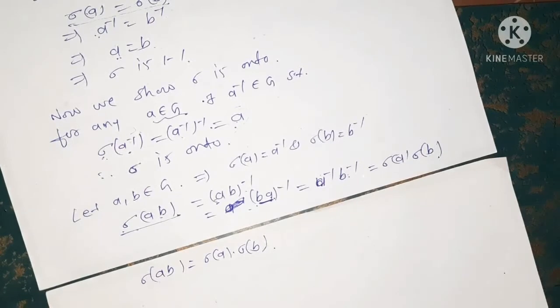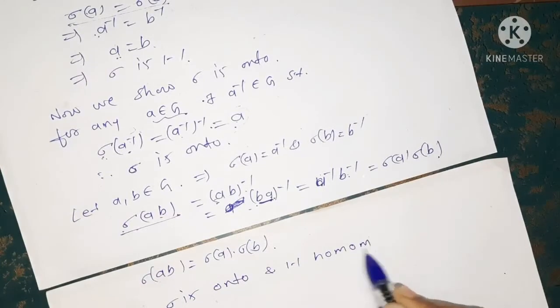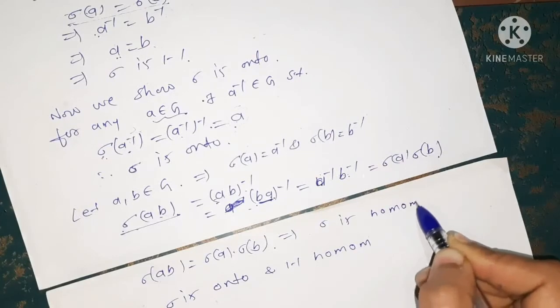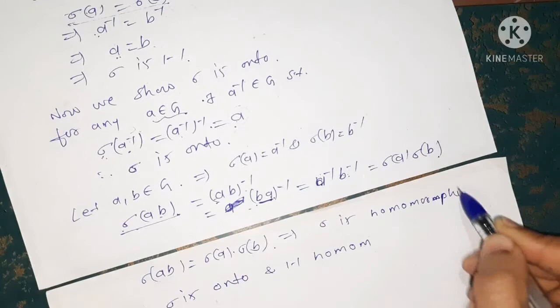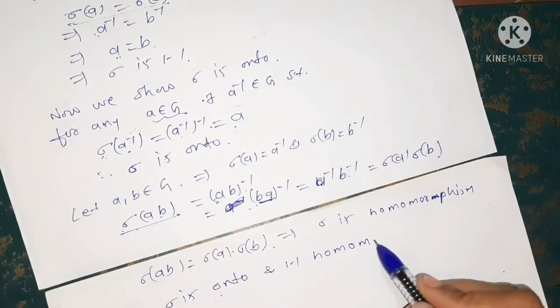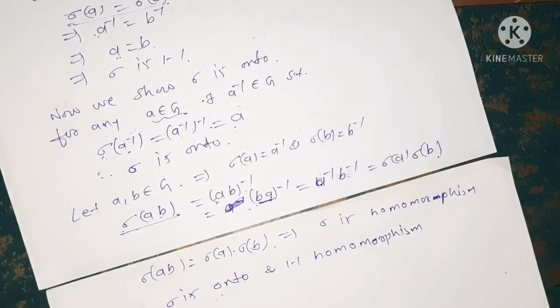This implies sigma is a homomorphism. Therefore sigma is a 1-1, onto homomorphism, and therefore sigma is an automorphism.